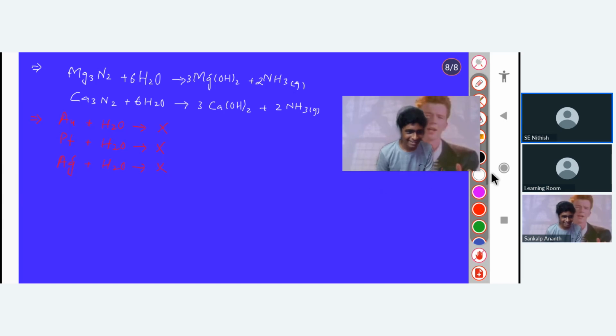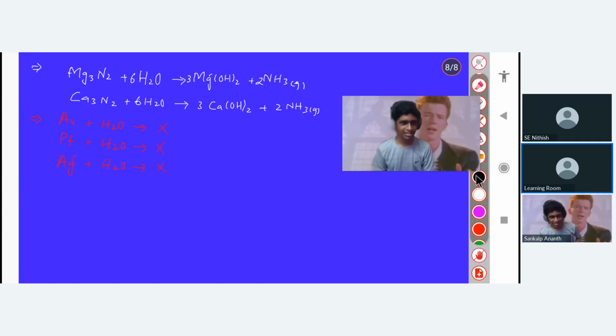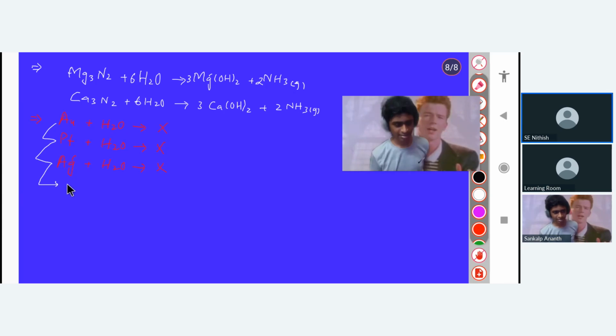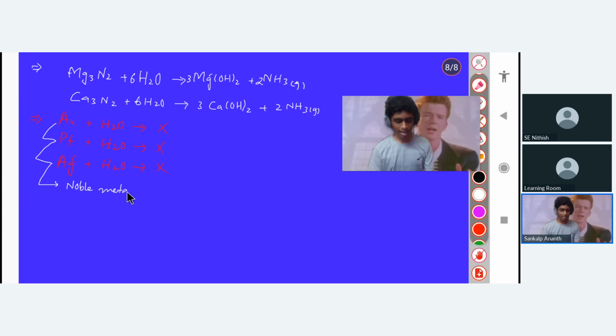Noble metals. Yeah, they are noble metals. I hope you will remember these: gold, platinum, and silver. Noble metals in the sense that in their valence shell there will be 8 electrons. They do not actually react with water, with the heat.